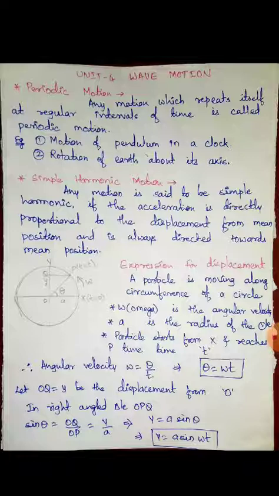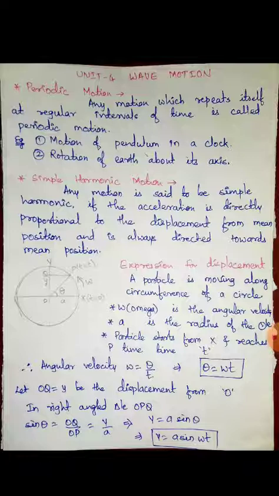Same thing happens in a wall clock. So we have a second spike, a minute spike and an hour spike. The second spike starts from 12, it rotates, it completes one rotation and comes back again to 12 after 1 minute, that is 60 seconds. So 60 seconds is the period, and rotation of the spike is called a periodic motion.